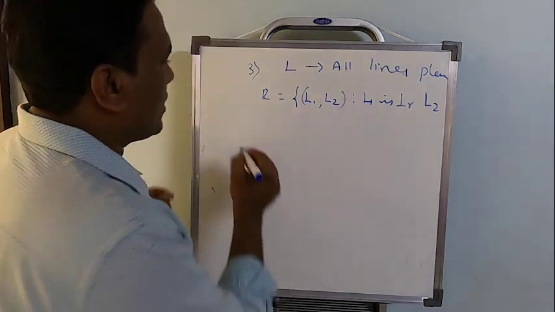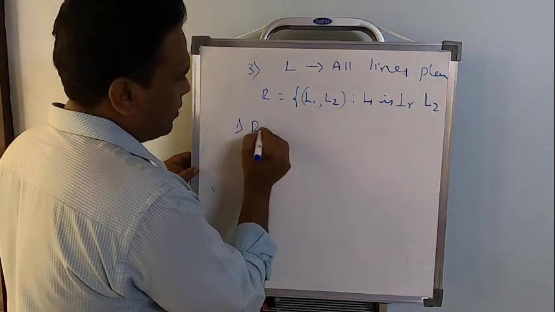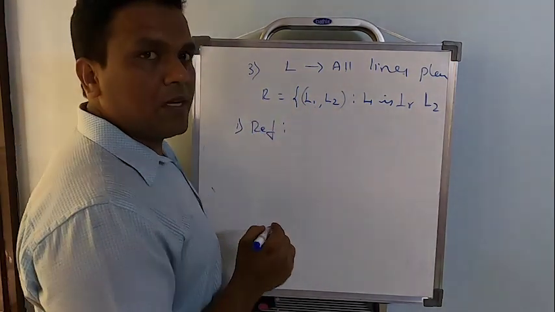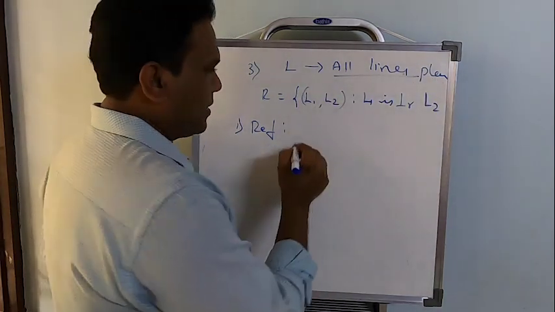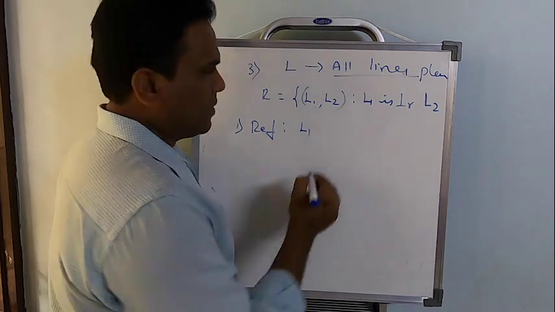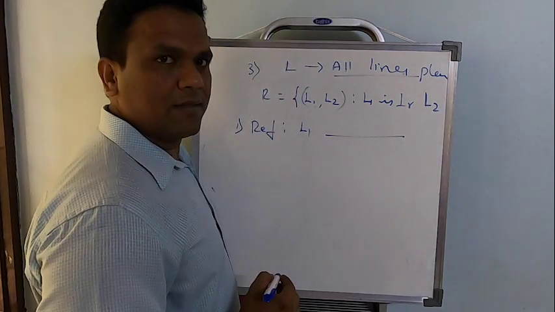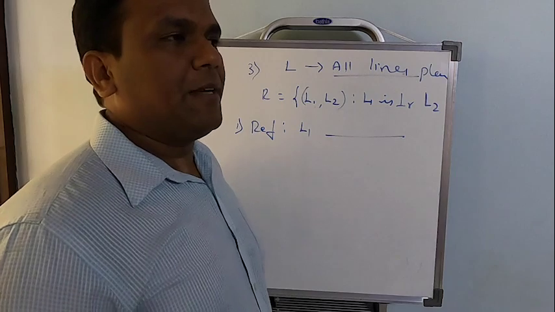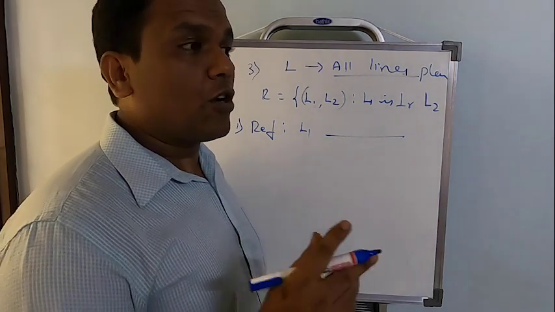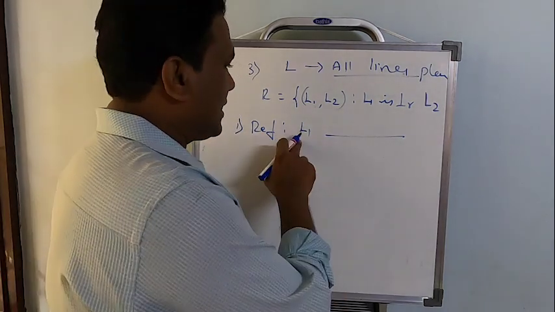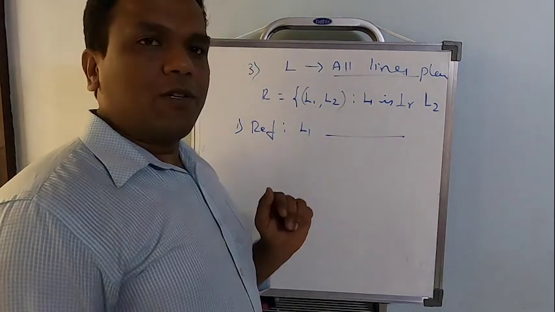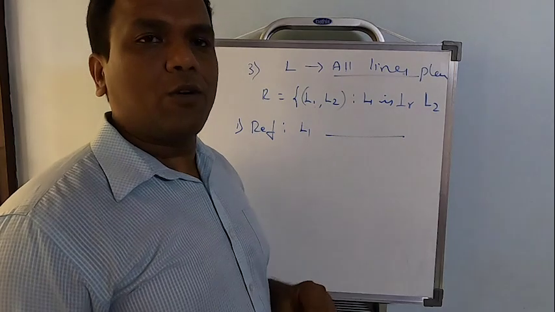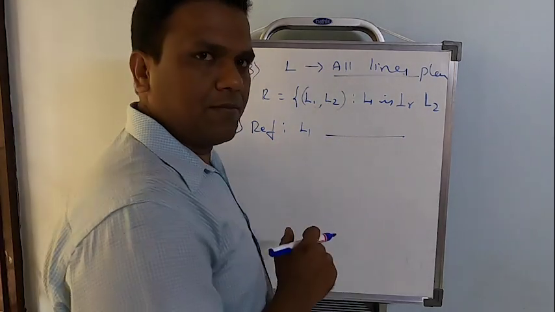Fine. Now let us check for reflexive. To check for reflexive, you take one element from the given set, L1, one line, that's it. In reflexive, we should not take two elements for discussion. One single element from the given set should be considered, right? Is it possible to say a line is perpendicular to itself? Never.